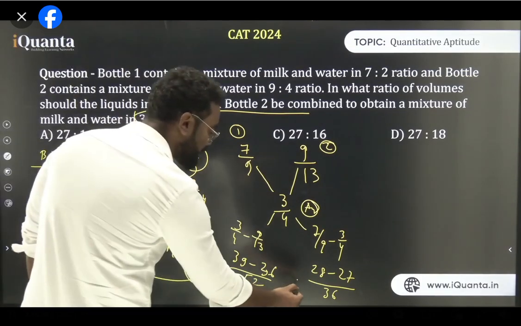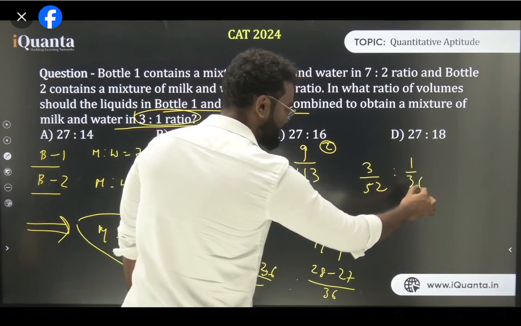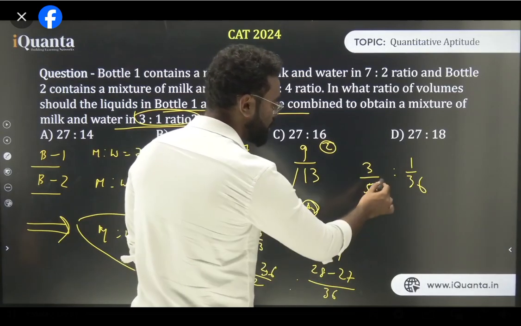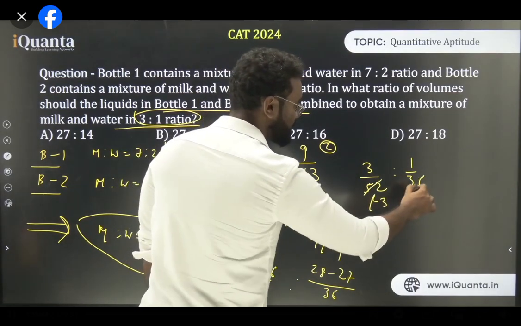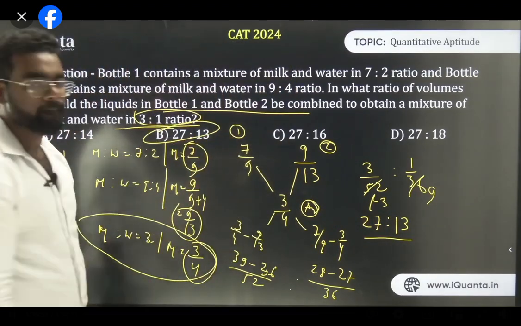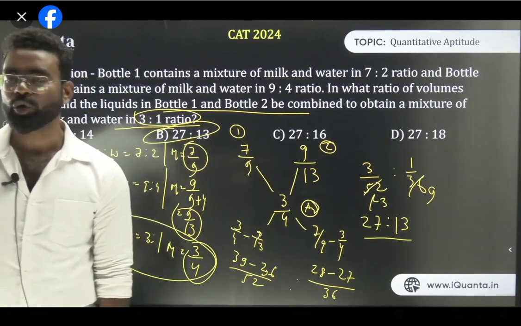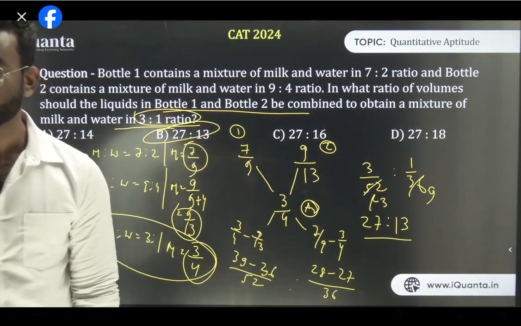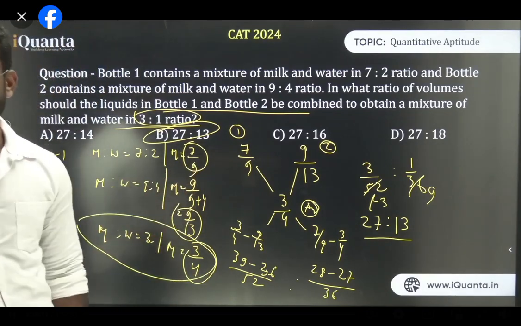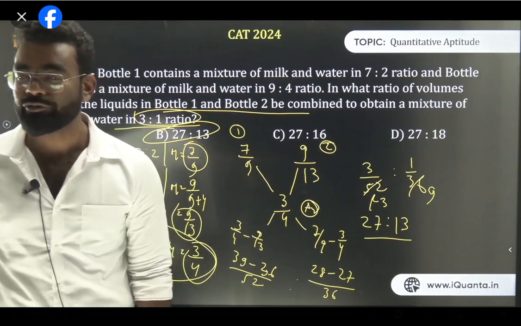So this is basically nothing but 3 upon 52 is to 1 upon 36, right? Now if it is 3 upon 52 is to 1 upon 36, the common factors are cancelled out. I'm dividing by 4, 13, and this is 9. So it is basically 27 is to 13. So this is the understanding of this. I hope you understand this, right? So this is how we solve this type of question. All of you guys, do you understand? You can solve it by converting to percentage also, that is fine. Both are fine. In case of percentage, 7 upon 9 is something like 77.77%, so this kind of thing is there. That's why we generally do it.